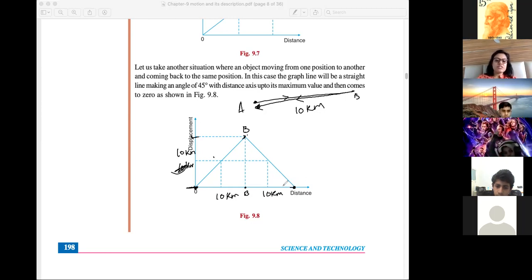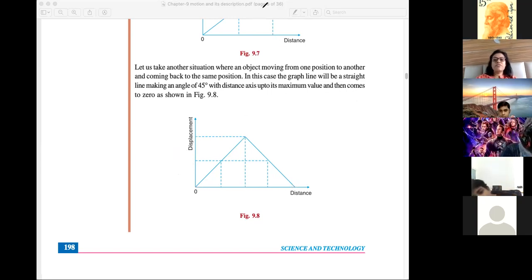Displacement is on y-axis, so displacement is 0 and distance is on x-axis, so distance is 20 kilometer, double distance. So this is the condition when an object moves in a straight line path and comes back to the original point. Then the graph between displacement and distance is like this.